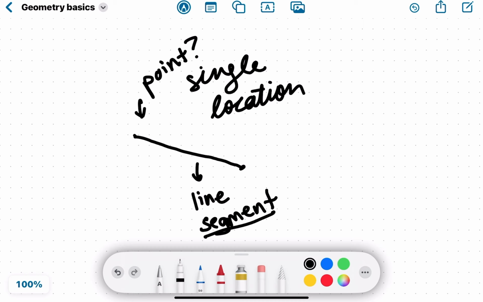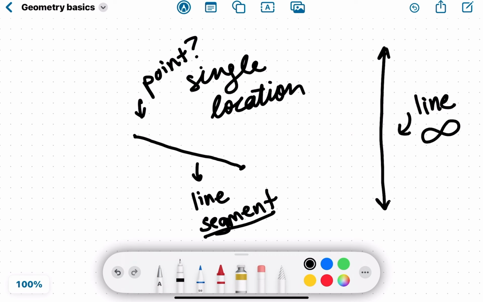Because a line segment is when you can measure its definite length, meaning it's part of a line, because a line goes on forever and ever. It just goes infinite in both directions, hence the arrows, because the arrow shows that it's going to keep going. So a line is infinite, the line segment is finite length.